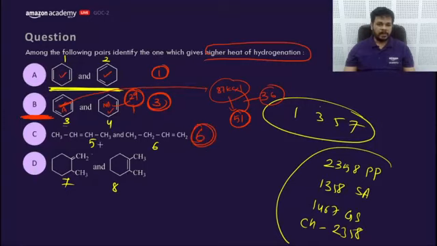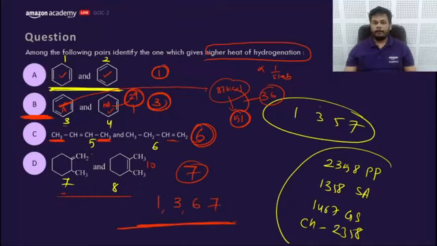6, because it is more stable. It has alpha H. This is more stable. If it is more stable, this is unstable. Heat of hydrogenation is inversely proportional to stability of compound. And what about this? It has alpha H 10. It has less alpha H. That means 7. So answer would be what? 1, 3, 6, and 7. 1, 3, 6, 7.